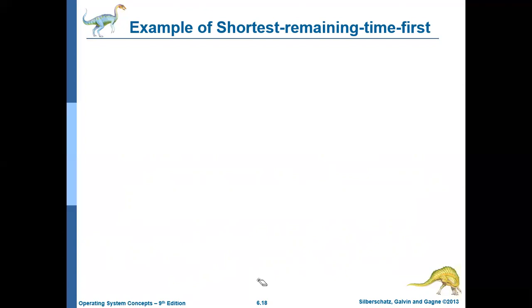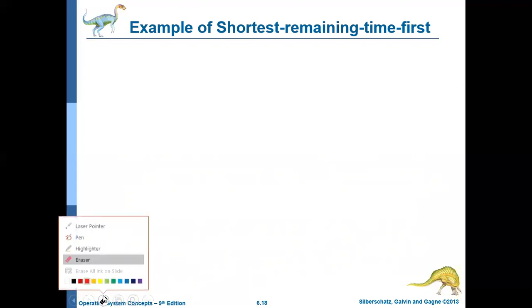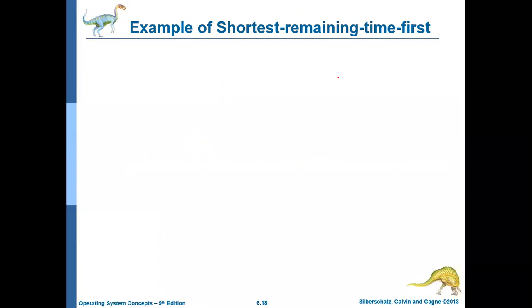If the shortest job first algorithm uses the preemptive scheduling technique, then it is called the shortest remaining time first algorithm. Generally the algorithm is called SJF, shortest job first, if it is using non-preemptive scheduling. But if it is using preemptive scheduling, then it is called the shortest remaining time first algorithm. Do you know what preemptive scheduling is? The CPU can be taken away from the process at any time if the operating system wants to do so. Let us discuss this scenario with an example.